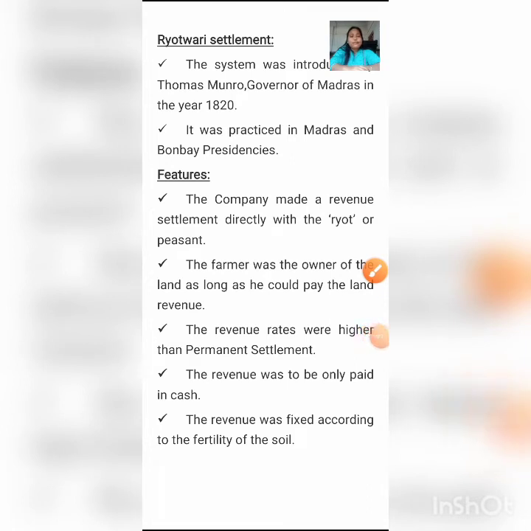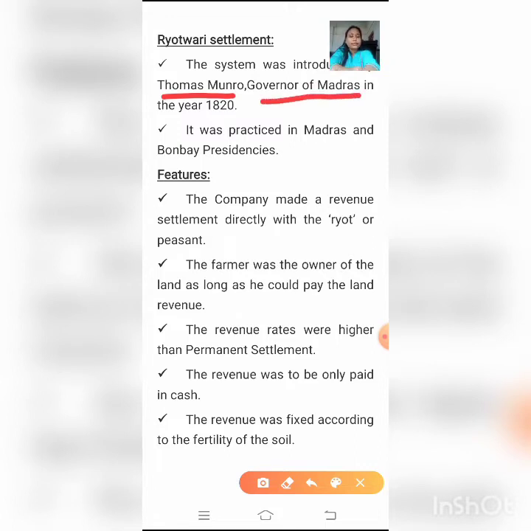The Rayatwari system was another land revenue settlement system initiated by the East India Company. The Rayatwari system was introduced by Thomas Munro, Governor of Madras, in the year 1820. It was practiced in Madras and Bombay presidencies. So who introduced the Rayatwari system? The Rayatwari system was introduced by Thomas Munro. Who was Thomas Munro? He was the Governor of Madras. He introduced the system in 1820.